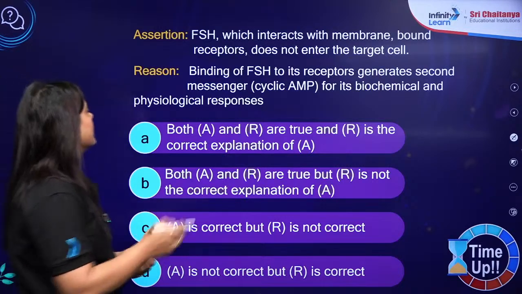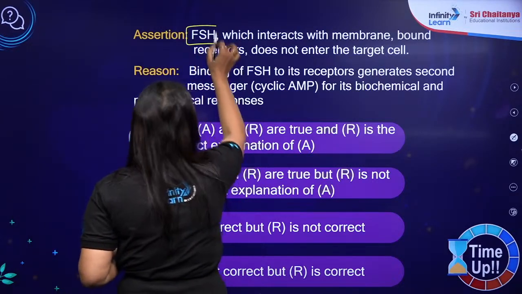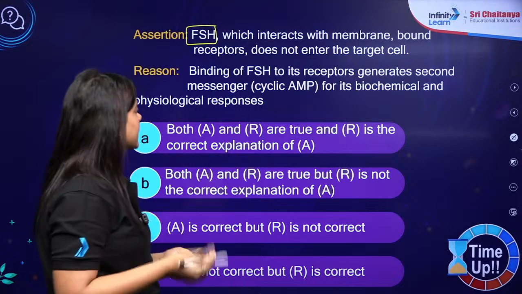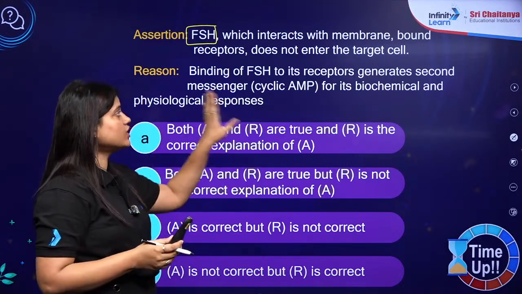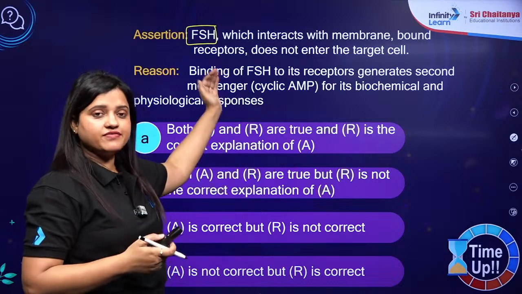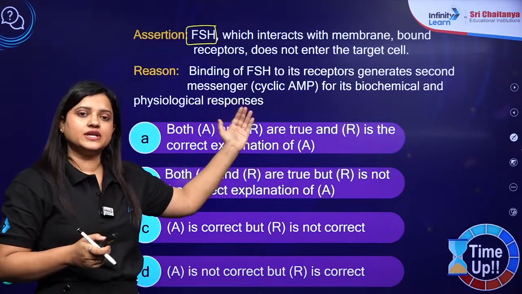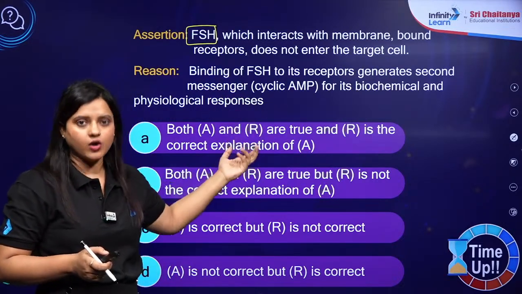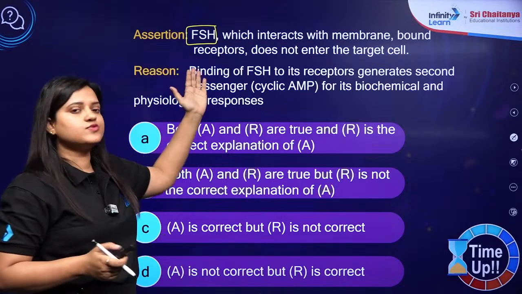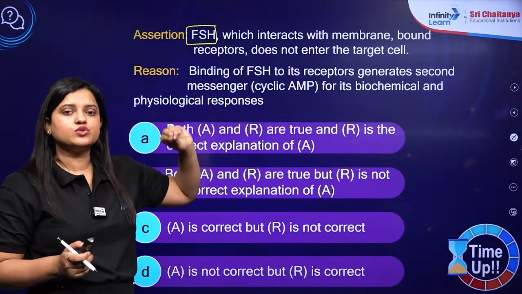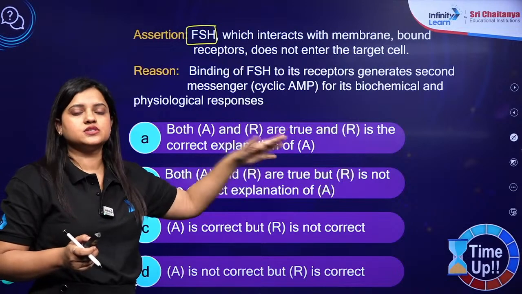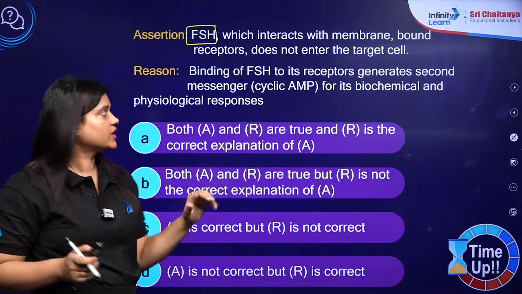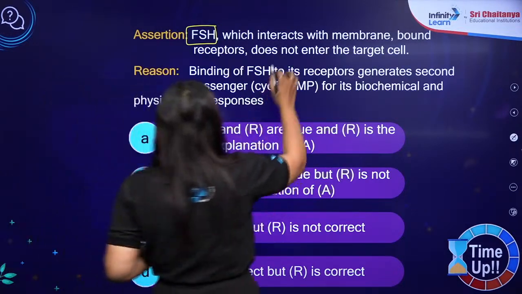Time up. FSH, follicle stimulating hormone, which interacts with the membrane bound receptor, does not enter the target cell. So FSH, which is released from the anterior pituitary gland, is a protein or peptide hormone. So definitely it is water soluble, so it will not be able to enter the cell. So it will bind to the receptors present on the surface of the cell membrane. Okay, so this is right.